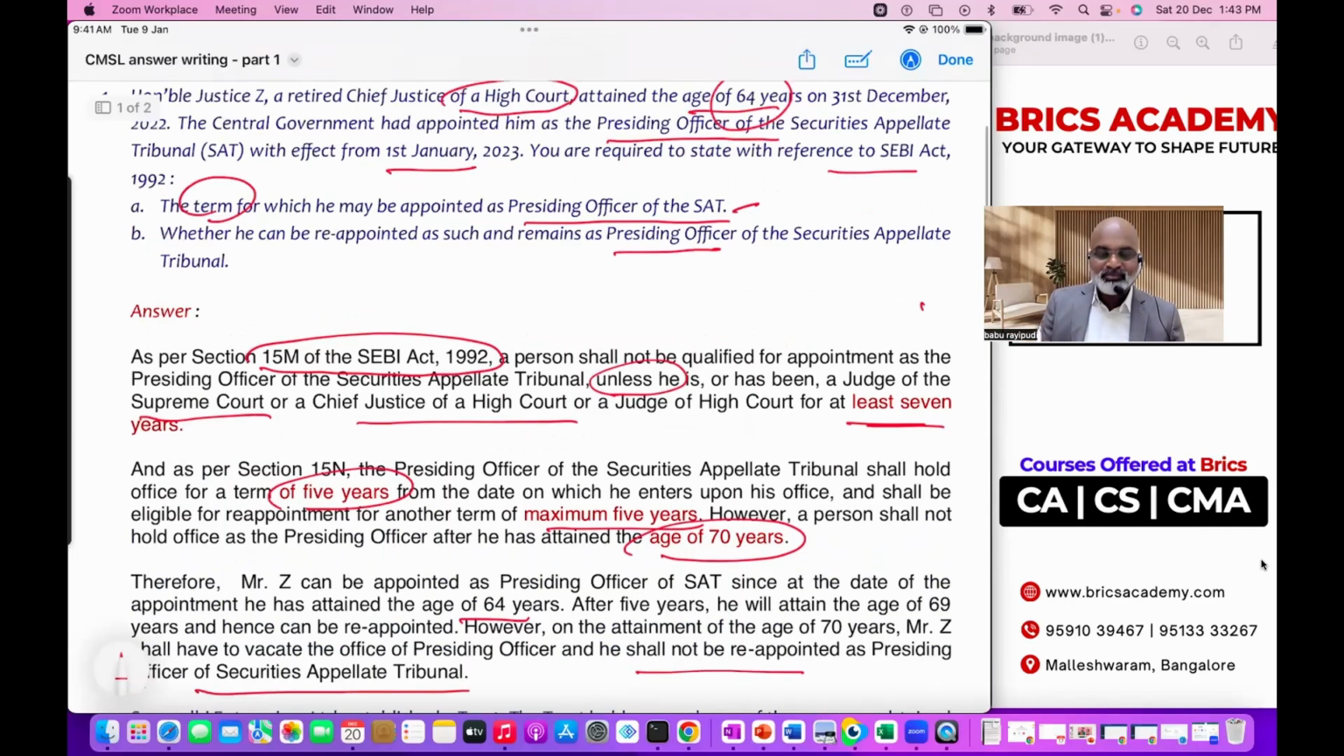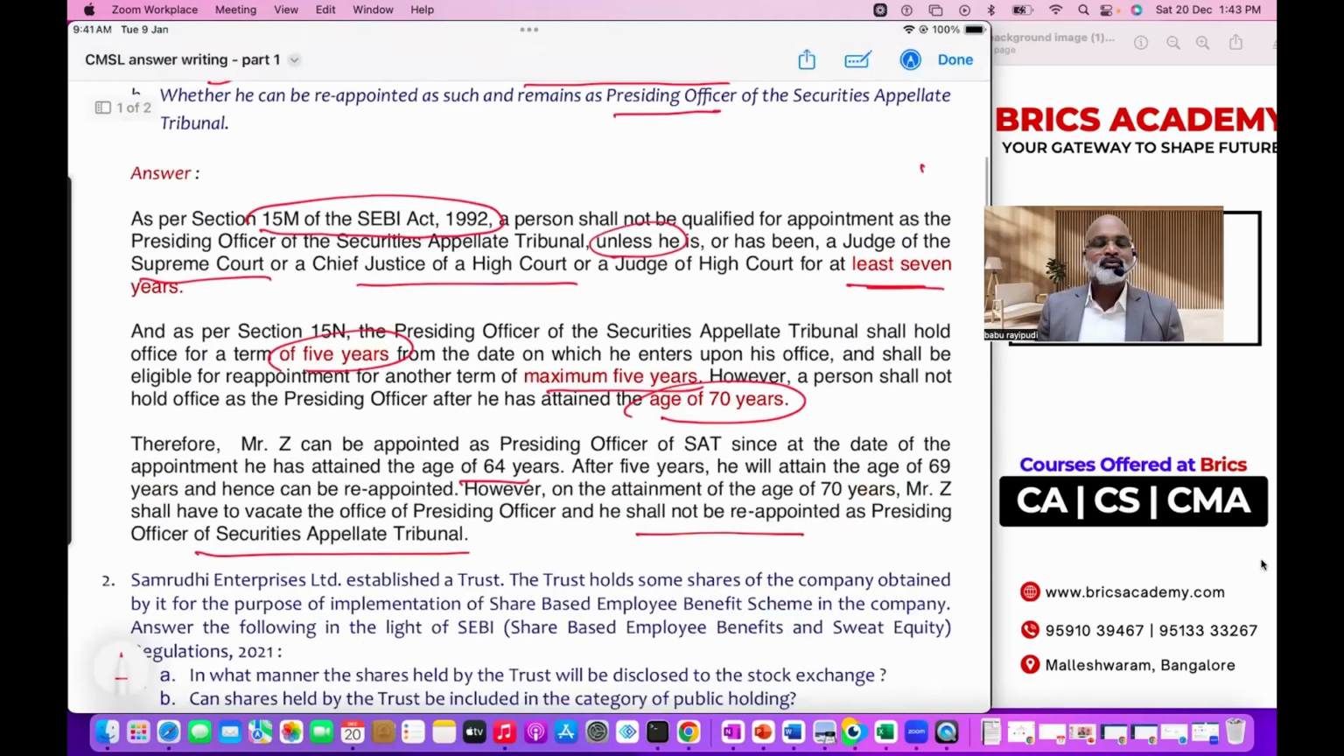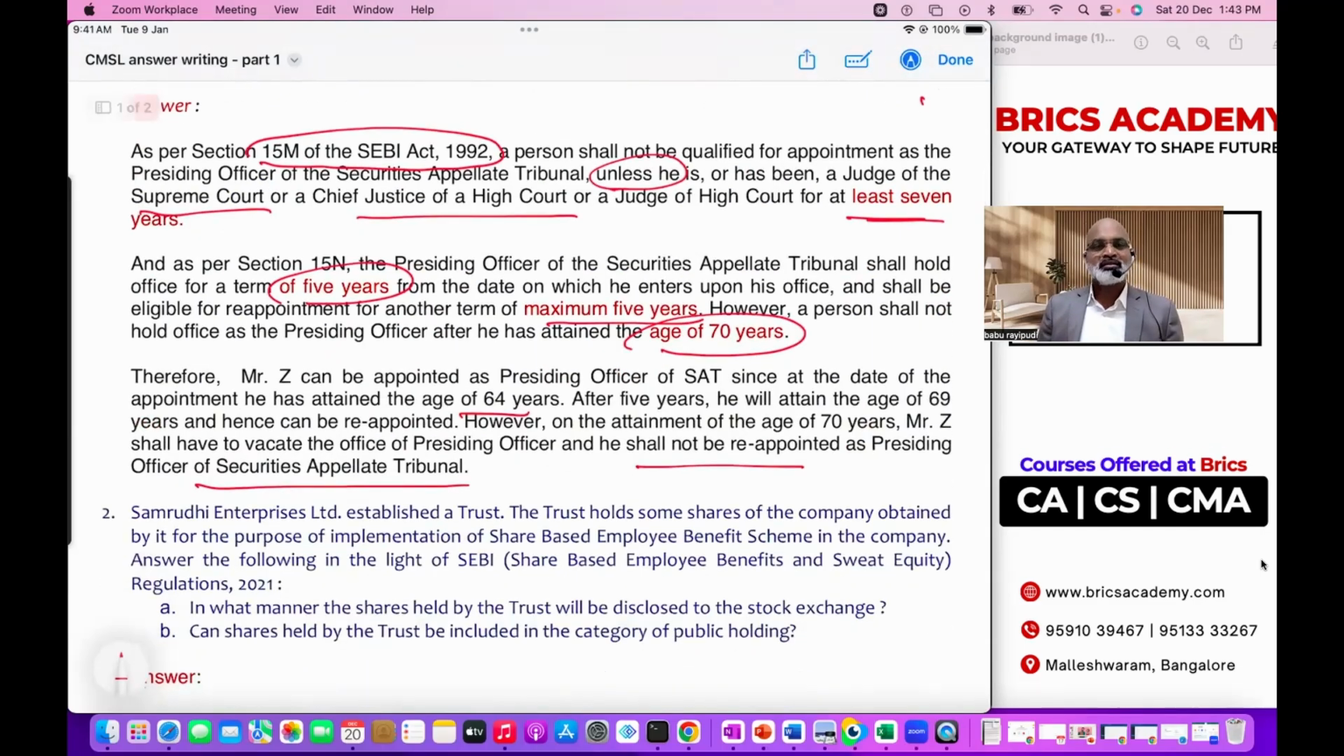We understood the concept based on the first 3-4 lines only. Explain the concept starting with the provisions. If in case you don't remember the provisions, just start writing the answer as per the relevant sections of so and so. Explain the concept in 1 or 2 paragraphs. Then lastly, if A, B is given, put A, he can be appointed. Put B, he may not be reappointed after 70 years, but he can be reappointed for 1 year. Finish.